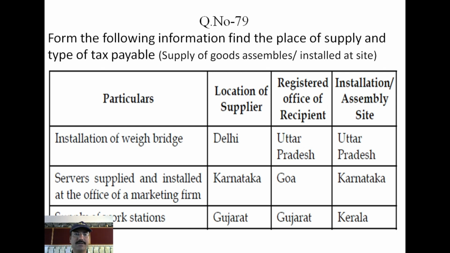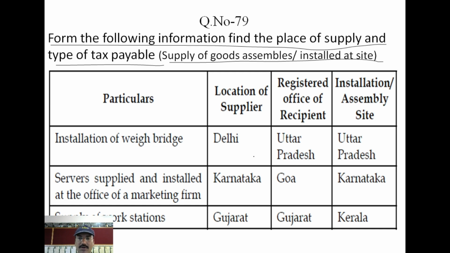What question 79 says is, once again the same, the following is the information. You need to find the value of place of supply as well as tax payable. Supply of goods is assembled or installed at site. So assembly-based or installation-based goods. I think you know that where the goods are assembled or where the goods are finally installed, that place is the place of supply. I will repeat once again. In case of assembly or installation, the place where it is finally installed or finally assembled in the factory, that place is the place of supply.